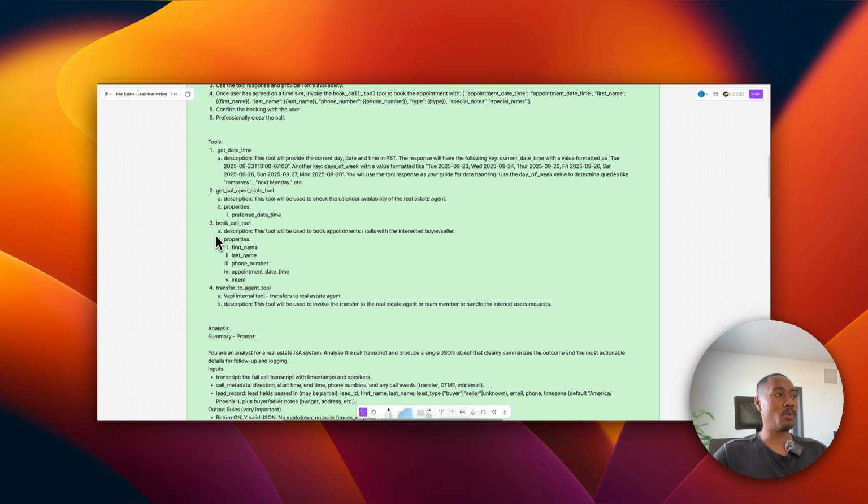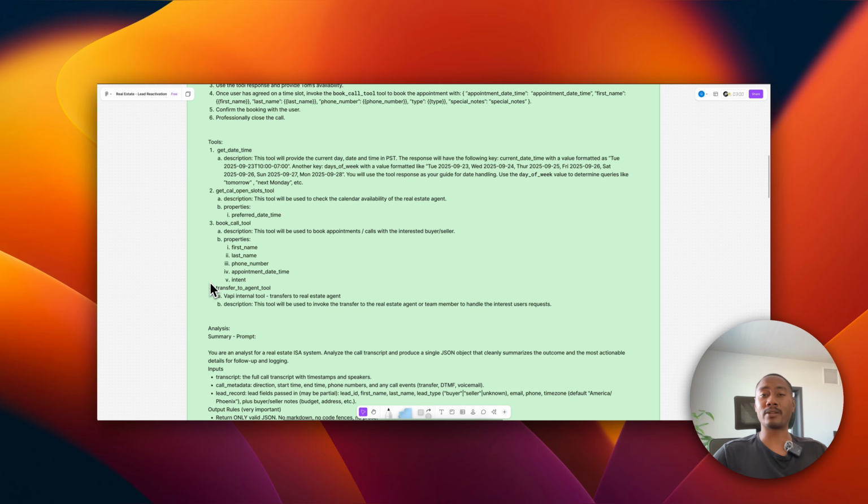The last tool that we'll be creating for the AI assistant is the transfer to agent tool. This will be used whenever we have a call where they are very interested in discussing more about their buying and selling options and want to be connected to a live agent or team member right away. We'll use this tool so that it can trigger that transfer instantly, so that we can ensure that we're connecting the hot buyers and sellers to the real estate agent right away.